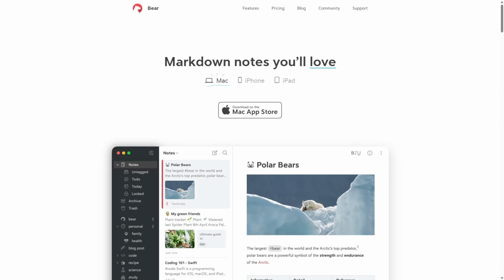Bear Notes versus Obsidian. Which note-taking app is better? Choosing the right note-taking app can transform how you organize ideas without losing focus. Bear Notes offers simplicity and elegance, while Obsidian emphasizes deep linking and customization.